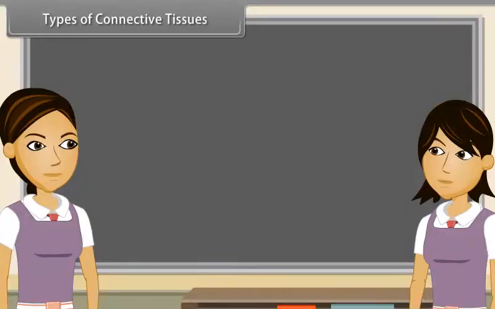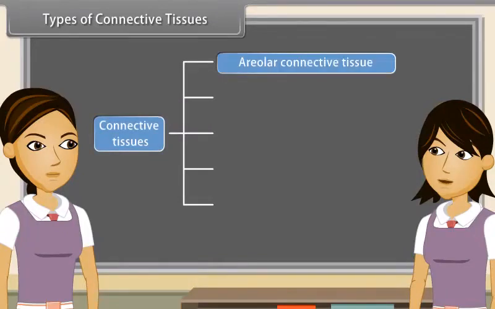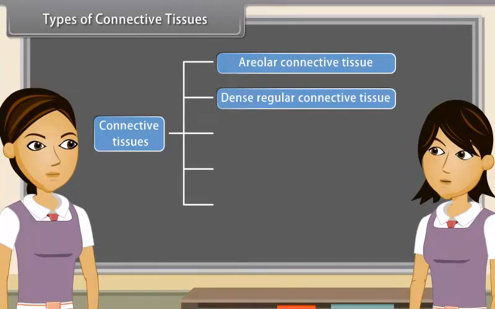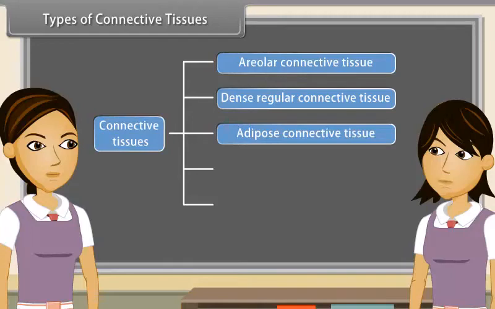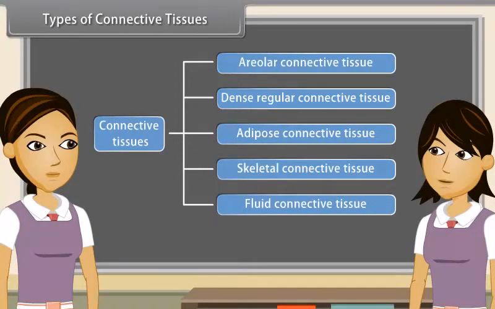Types of connective tissues. Madhuri, do you know how many types of connective tissues there are? Yes, in animals, there are mainly 5 types of connective tissues: areolar connective tissue, dense regular connective tissue, adipose connective tissue, skeletal connective tissue, and fluid connective tissue.